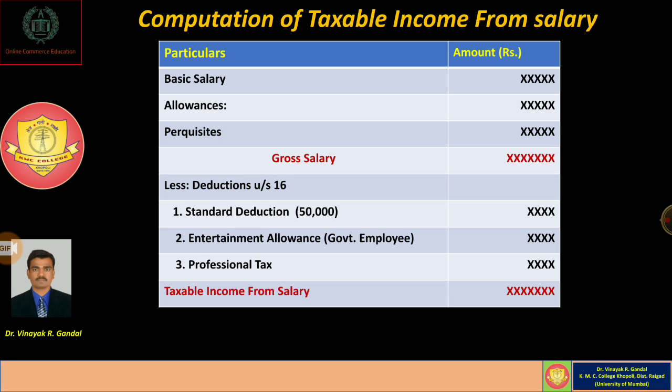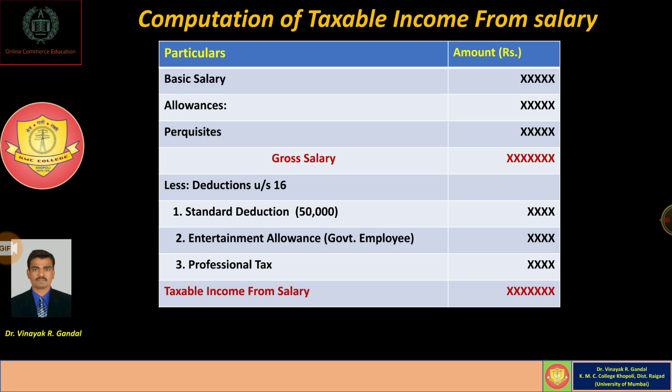And once gross salary has been identified, the assessee is allowed a deduction under section 16. The first deduction allowed to the assessee is called the standard deduction, and now it is 50,000.